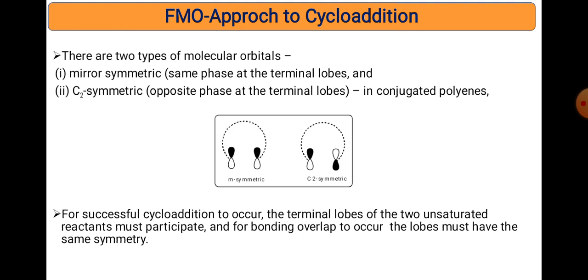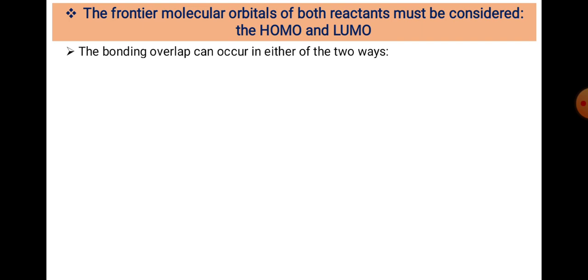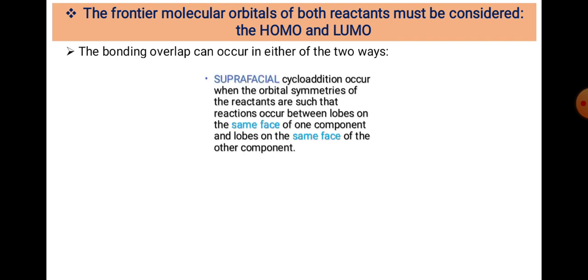So for a successful cycloaddition reaction, the terminal lobes of the two unsaturated reactants must participate, and for bonding overlap to occur, the lobes must have the same symmetry. We will see exactly what that same symmetry means. This is how bonding occurs.